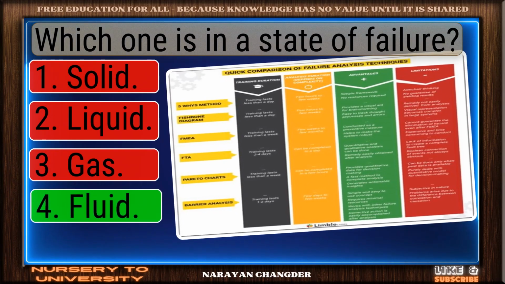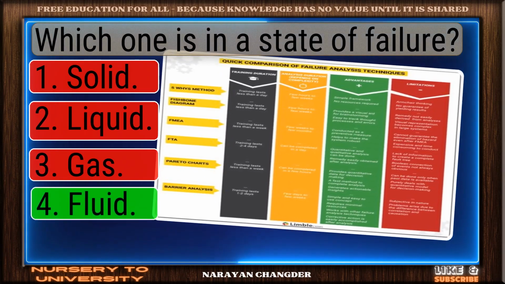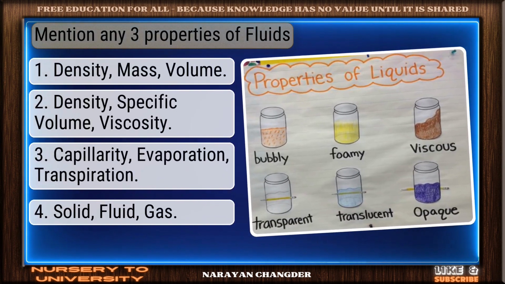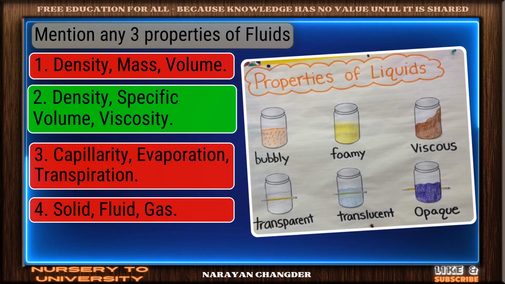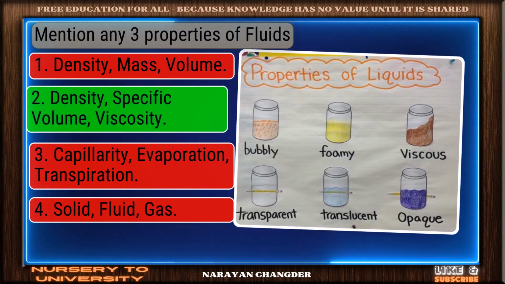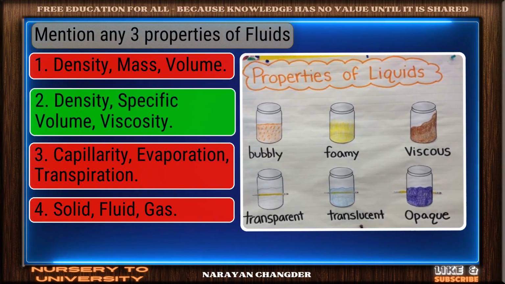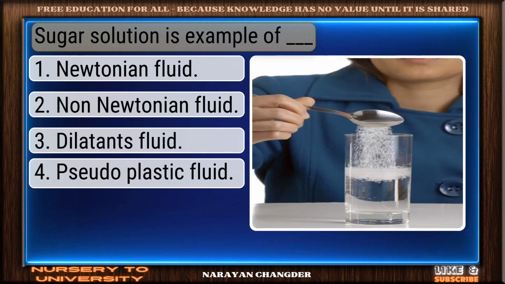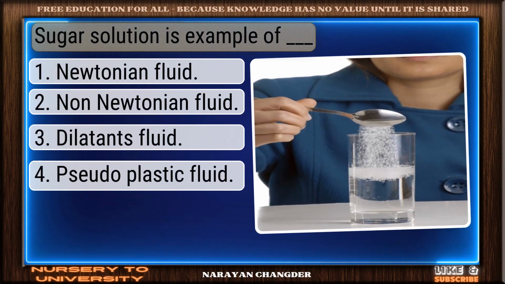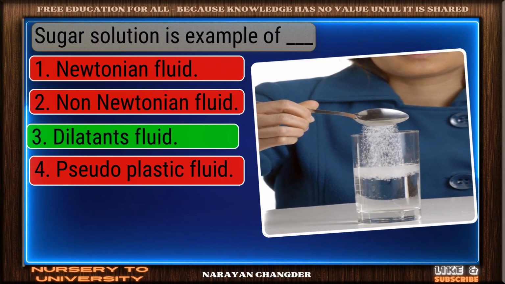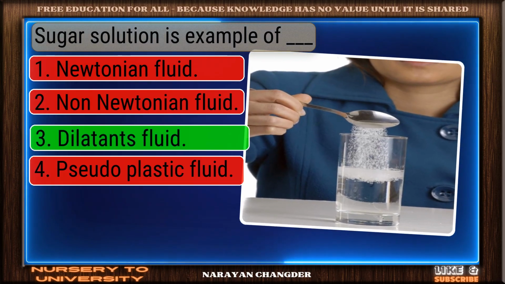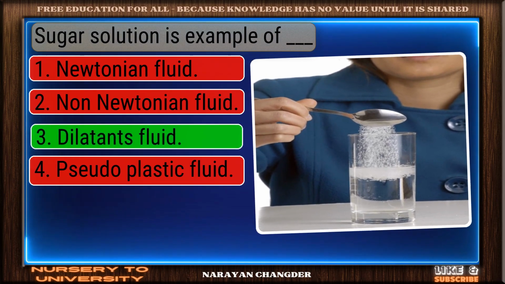You chose fluid, and it is correct. Mention any 3 properties of fluids. Nice selection. Density, specific volume, viscosity is the correct and valid answer. Sugar solution is an example of dash. Well picked. Dilatant fluid is the correct answer.